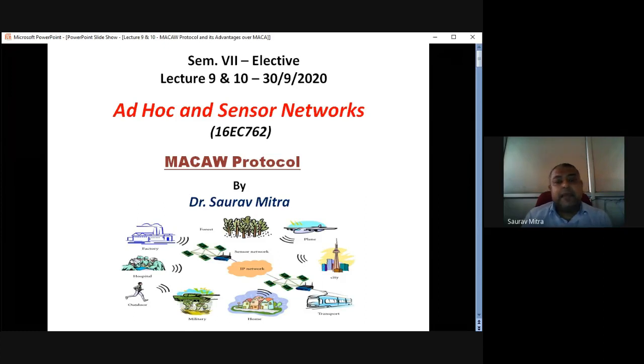In MACA, communication was taking place not directly through carrier sensing or through data transmission. So what happens in MACA? First, the transmitter sends an RTS signal, the request to send signal, to the probable receiver. So N1 sends RTS to receiver R1.